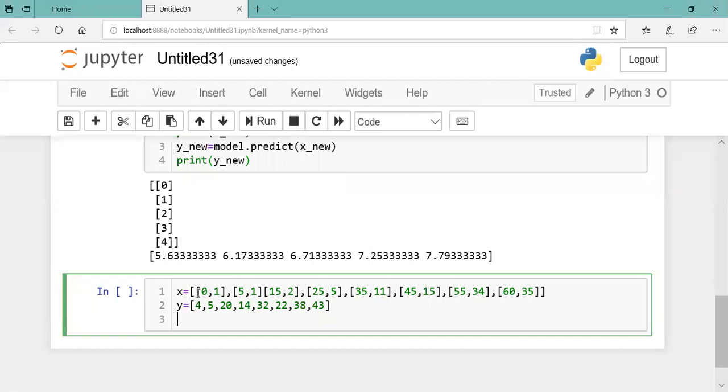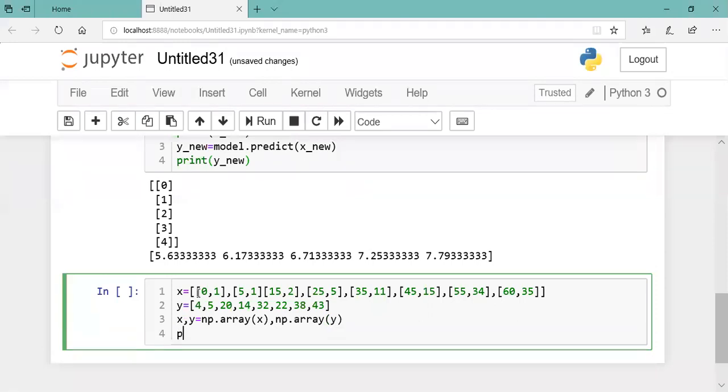Then I have to convert into NumPy arrays. So for X and Y, I just use np.array of X and np.array of Y. This is done. Let us print and see.